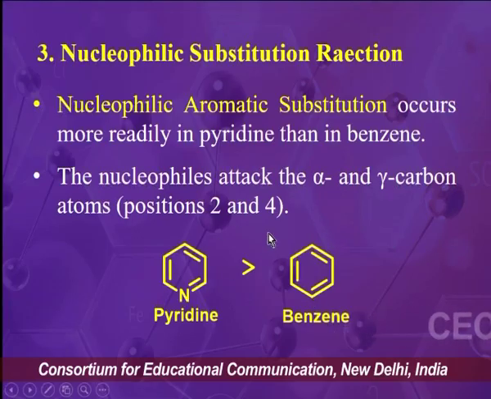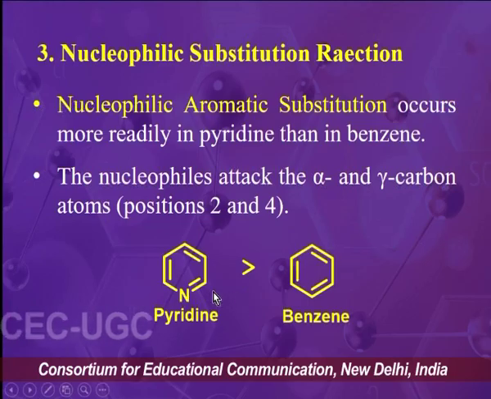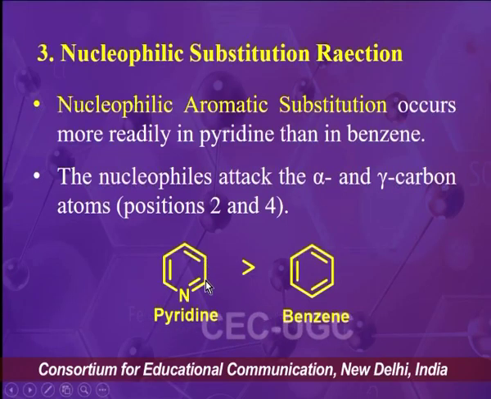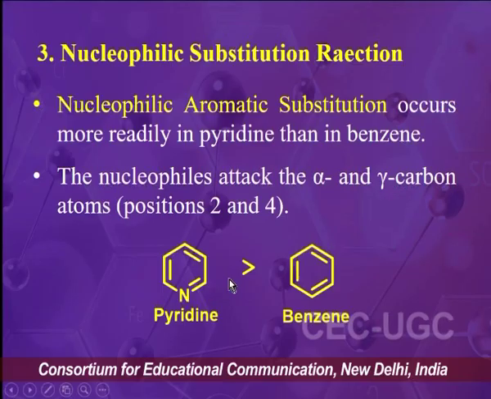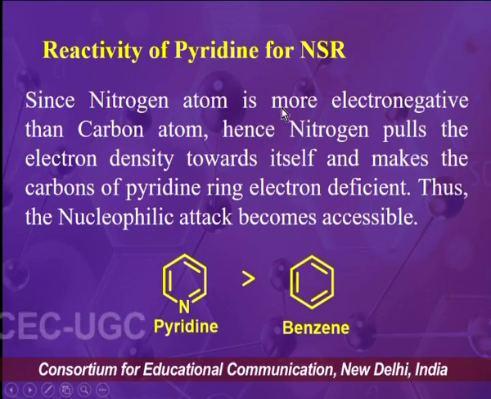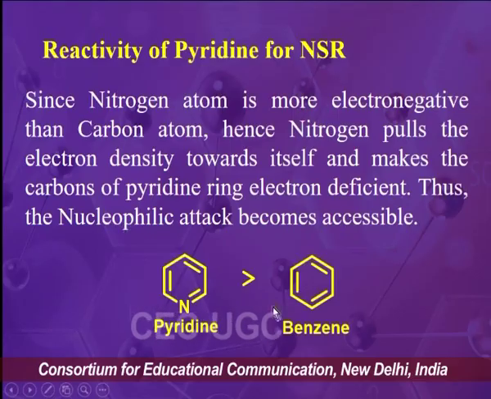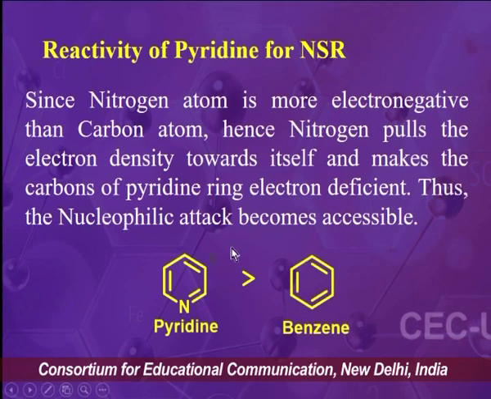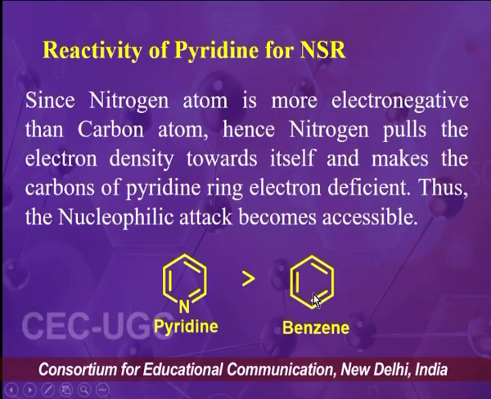And the second observation is that for the nucleophilic substitution reaction, position 2 and position 4 are more preferred than position 3. So let's start with the first observation, that is reactivity of pyridine for the nucleophilic substitution reaction. And what we found is that pyridine is more reactive than benzene.